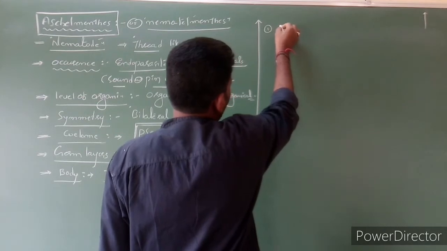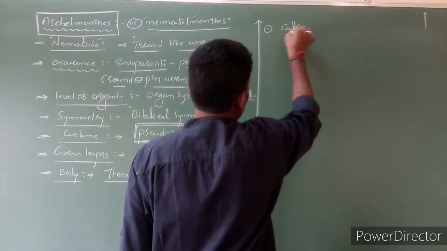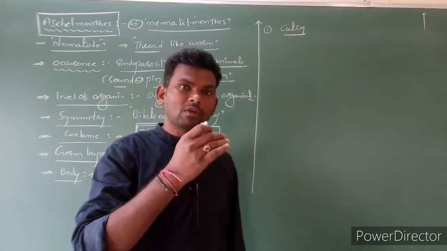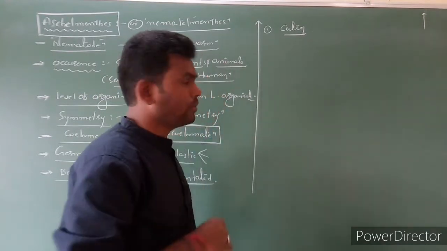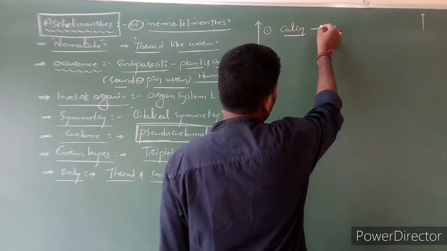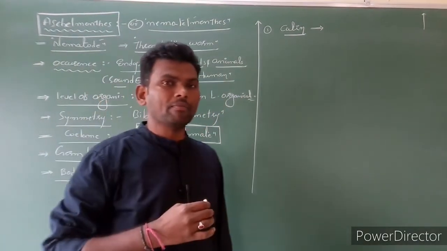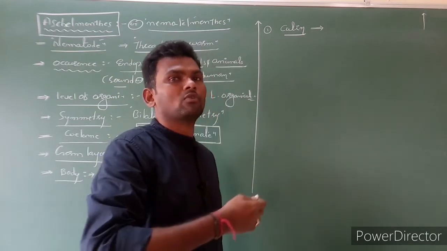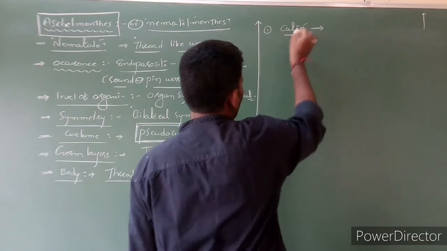The outer epidermis consists of cutin, like Platyhelminthes. In Nemathelminthes also, the upper surface of the body is covered by cutin. You know very well what the function of cutin is. The cutinized layer protects the Nemathelminthes from the digestive enzymes of the host cell. That is the function of the cutin layer.